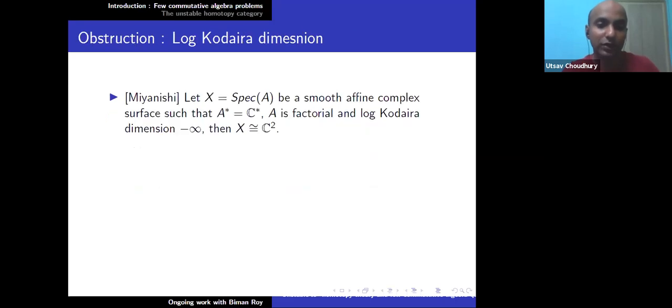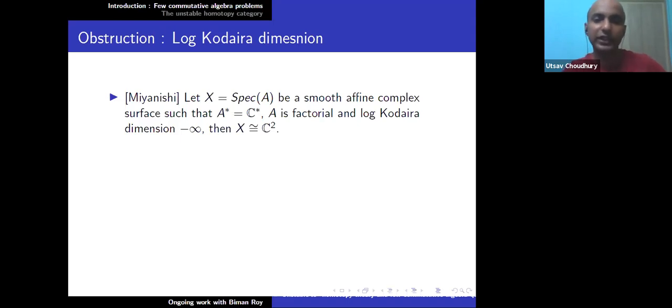Okay. So now another obstruction, that is log Kodaira dimension. I won't go into the definition of log Kodaira dimension. If you know Kodaira dimension, then log Kodaira dimension is some sort of like you take care of the Kodaira dimension of the compactification and the boundary. So this kind of thing is called log Kodaira dimension. But anyway, I will give you what is the meaning in this setting.